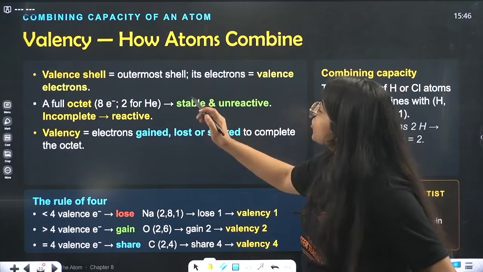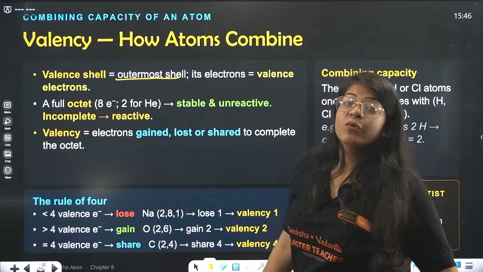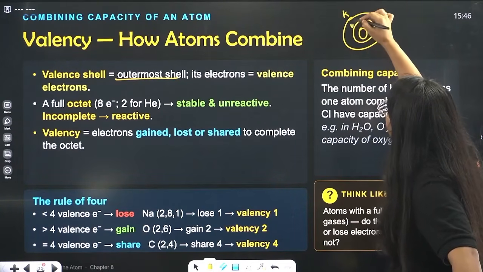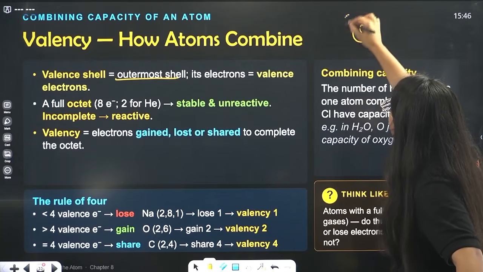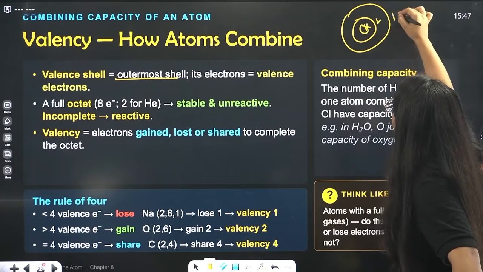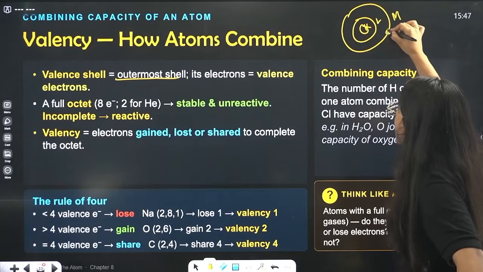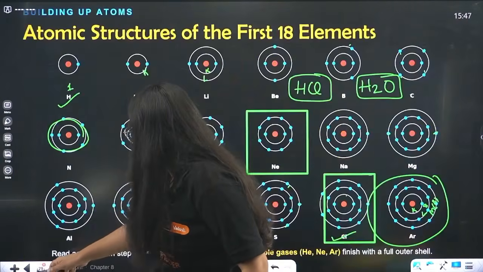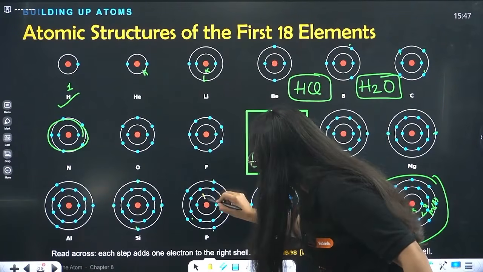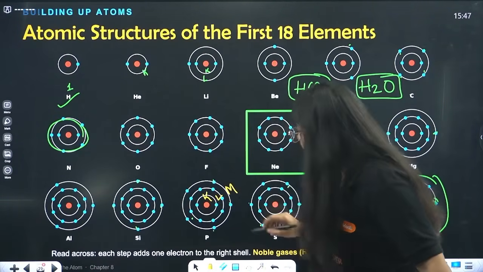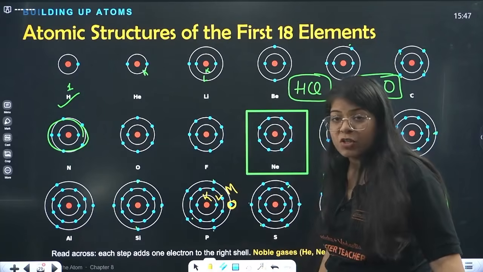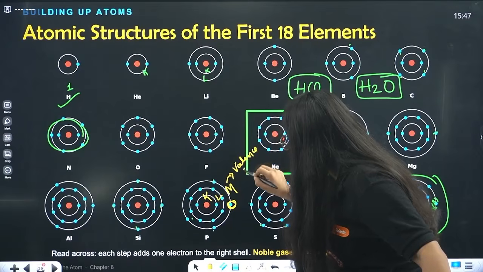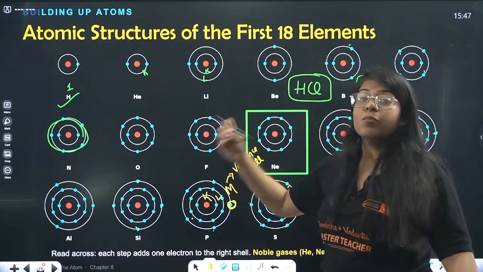Okay, now the valence shell is your outermost shell. Why do we call it valency? Because we studied about these shells, right? KLM. Now if the last electron is in the M shell, so this is your K, this is your L, this is your M. Here the last electron is in the M shell, so M is your valence shell, that means the outermost shell.